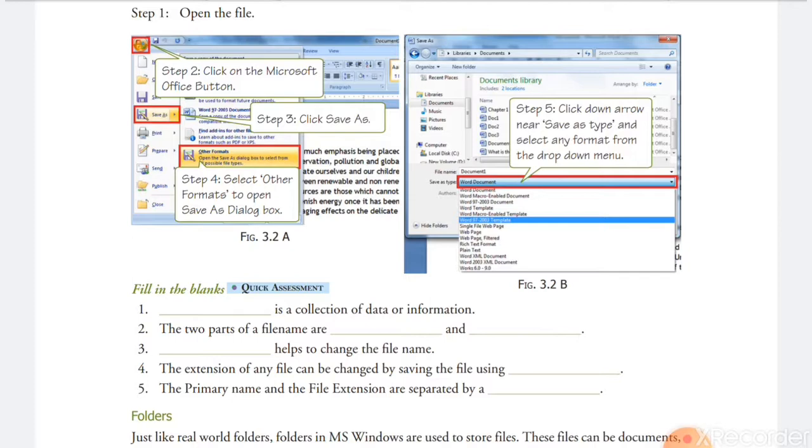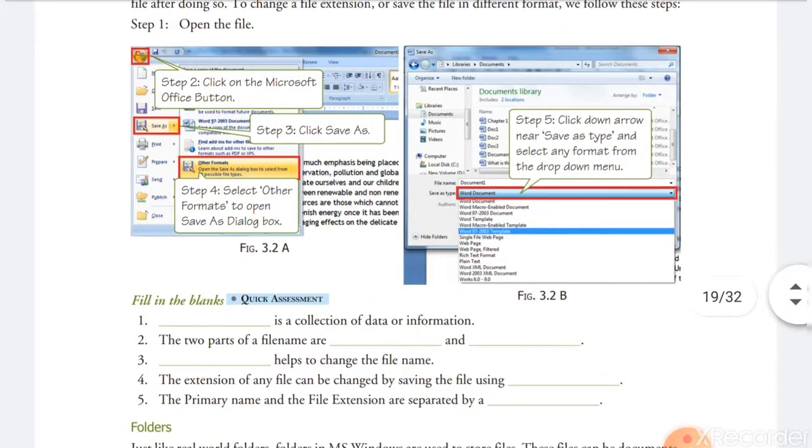Then the fifth step. Click the drop down arrow. You will see there are two options: one is the file name and the second is save as type. In MS Word, when you save the file, you will see the file name and save as type at the bottom of the Save As dialog box. The file name will be the same, but for the type option you click on the drop down arrow and select the desired format in which you want to save.